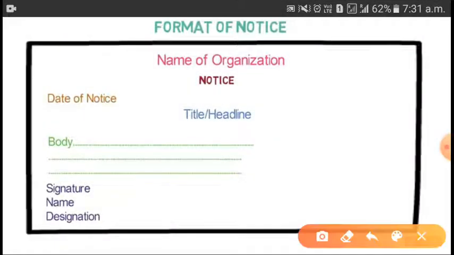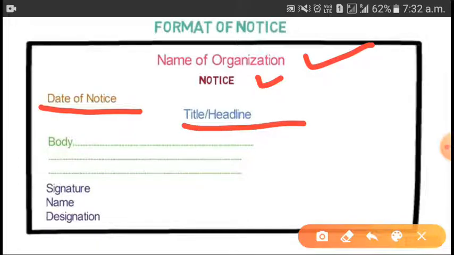See, the same is given, the name of the organization is given. Then the word notice will come. Date, then you will write the date here. Then title, what is the topic? For title you can say headline. In the body, content will come. Then signature and name.